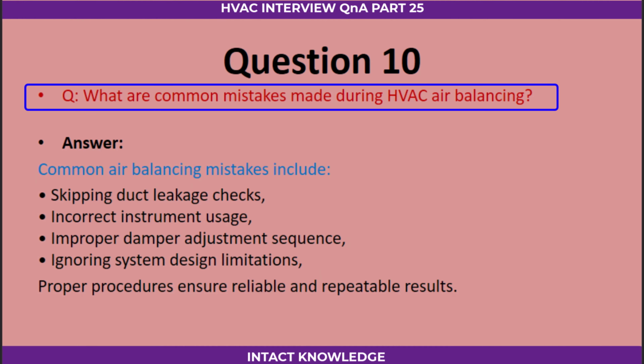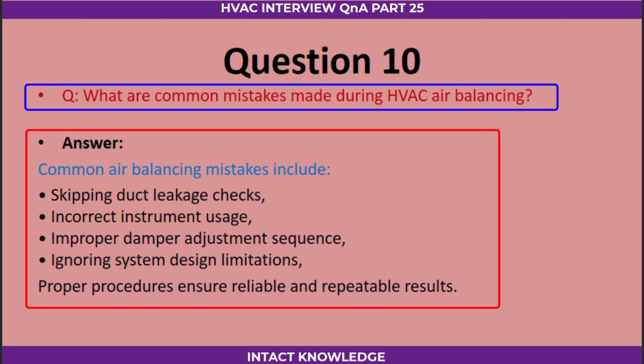Question 10. What are common mistakes made during HVAC air balancing? Answer. Common air balancing mistakes include skipping duct leakage checks, incorrect instrument usage, improper damper adjustment sequence, ignoring system design limitations. Proper procedures ensure reliable and repeatable results.